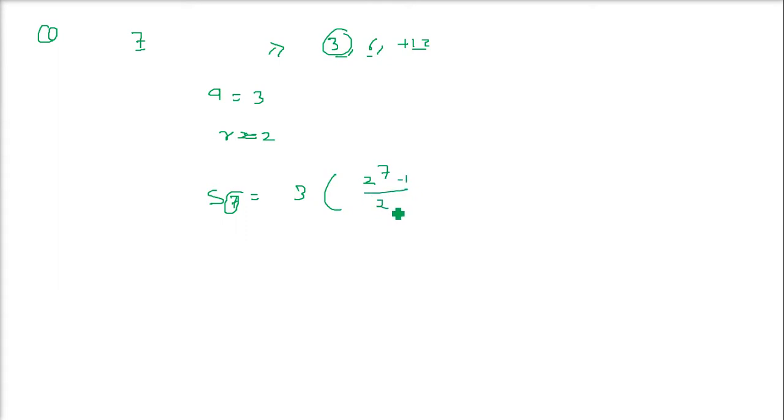Now I'll take an example of this one. The question is, find the sum of 7 terms of a GP given as 3, 6, 12, like this. So here A is 3, and R is 6 by 3, which is 2. A and R are given. The sum of 7 terms will be A, that is 3, times (R to the power n minus 1) by (R minus 1), so 2 to the power 7 minus 1 by 2 minus 1, and this will become 381.